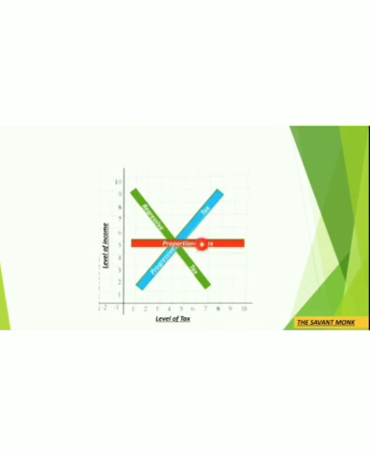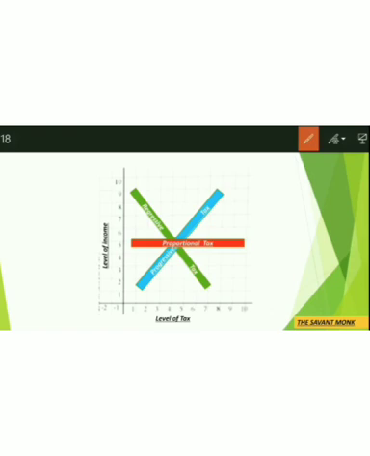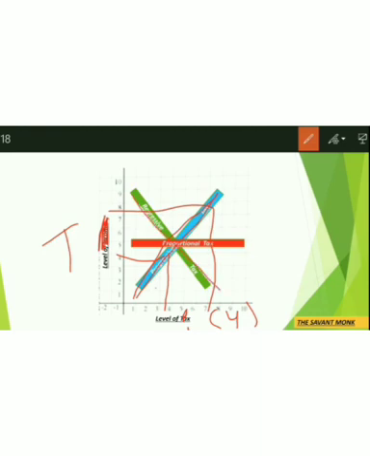And then we have three kinds of tax: progressive, regressive, and proportional tax. So if your x-axis is representing the level of your income, and the y-axis is representing the level of tax, then as income increases, your tax is also increasing. As income increases, your tax is also increasing in case of progressive tax. Then in case of regressive tax, as income increases, your tax decreases.